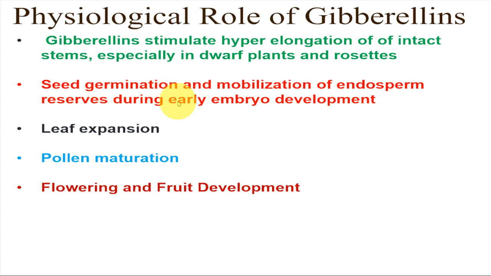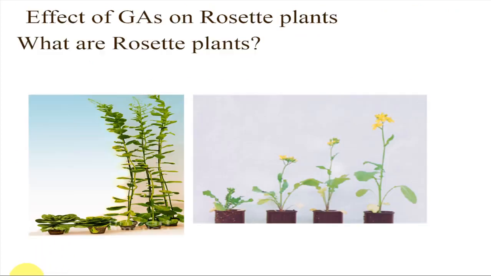Seed germination and mobilization of endosperm reserves also occur through gibberellins during early embryo development. Another role gibberellins show is in leaf expansion, pollen maturation, and flowering and fruit development, which are also influenced by gibberellins.